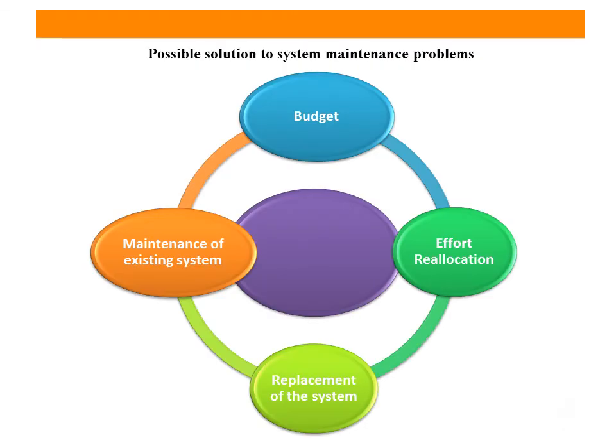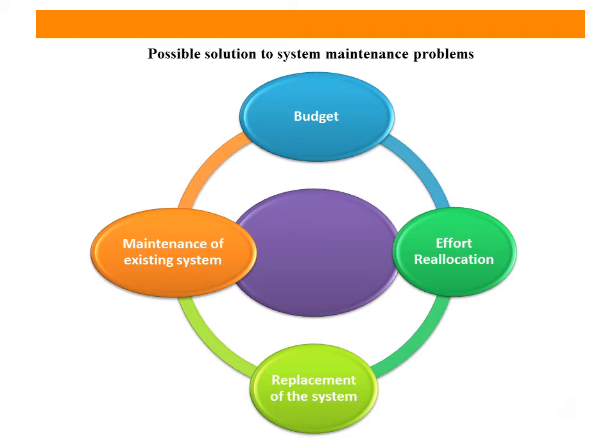These are the possible solutions to system maintenance problems as well as software maintenance problems. Number one is budget. Why? Because it will be calculated before the maintenance activity and in between the maintenance activity.